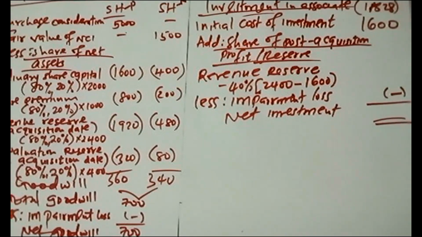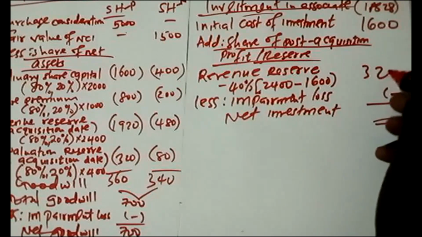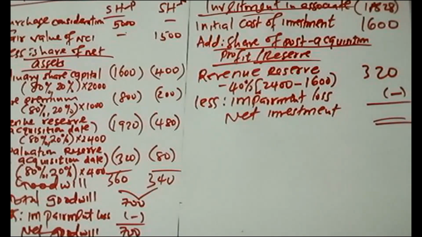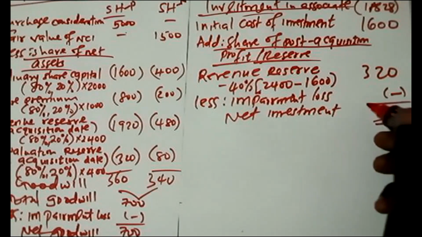The balance carried down is the one which is in the balance sheet. Then the one which was at acquisition date is given in additional information number 1. You multiply with your 40%. You get your 320. So getting 320, you add it to 1,600. You get 1,920.